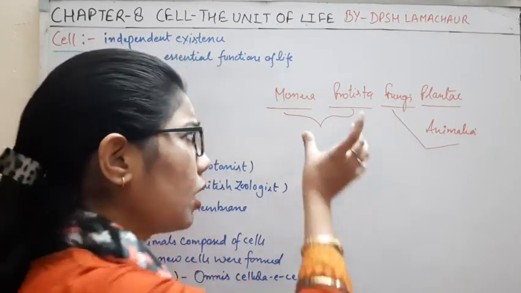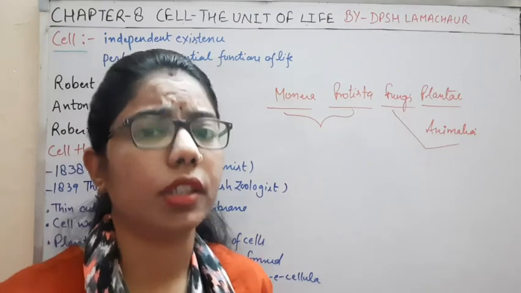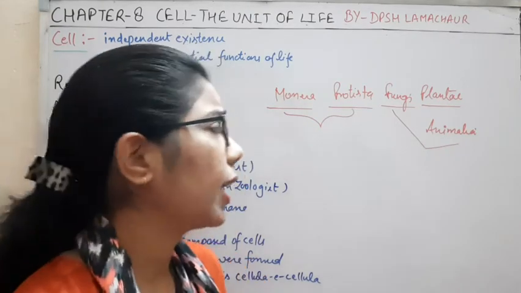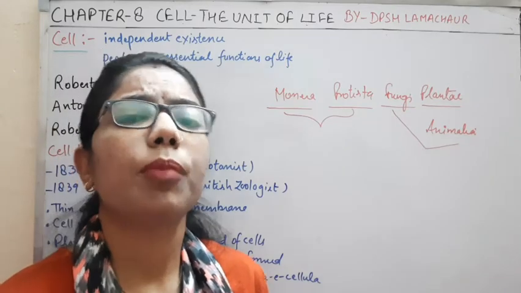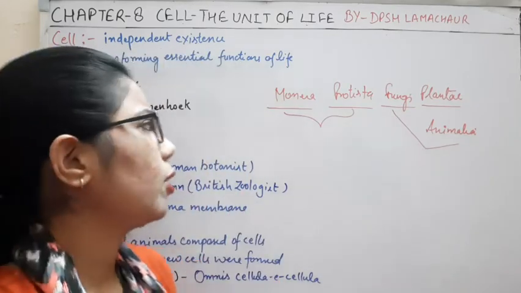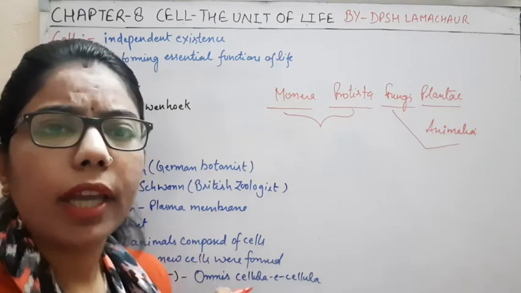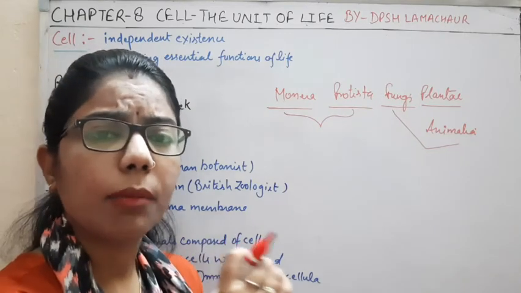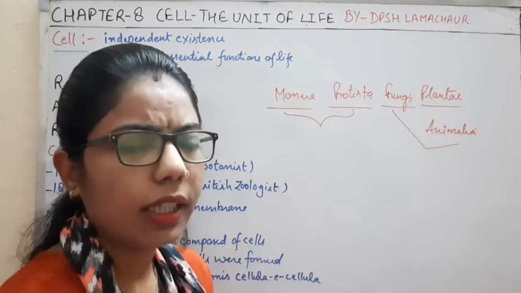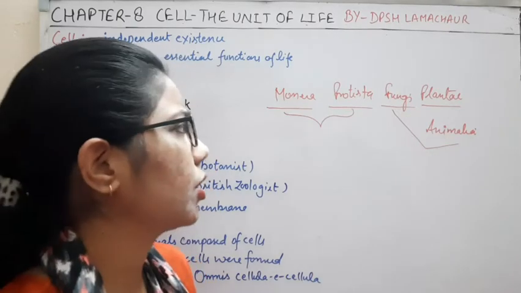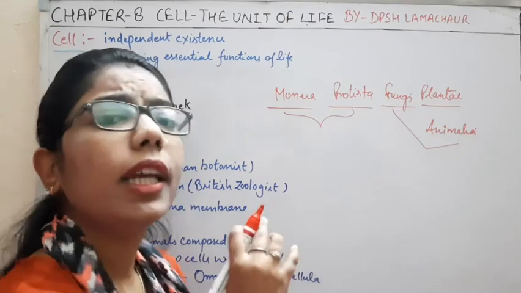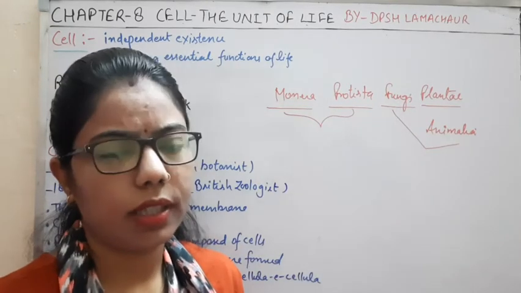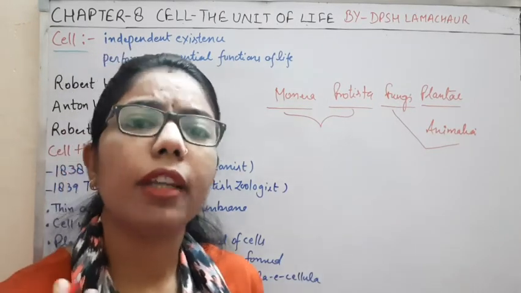Now, on the basis of their origin, we have another classification of cell, that is the prokaryotic cell and the eukaryotic cell. So what is this prokaryotic cell? Pro means something which is primitive. They have some primitive structure. And if we talk about the eukaryotic, they have a true nucleus, or we can say they are the advanced form.